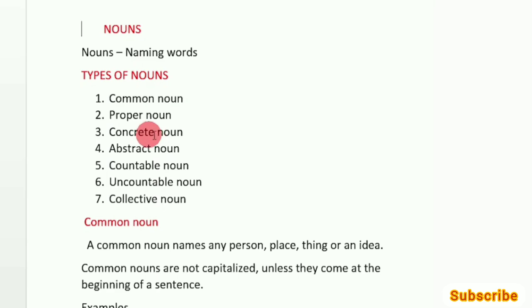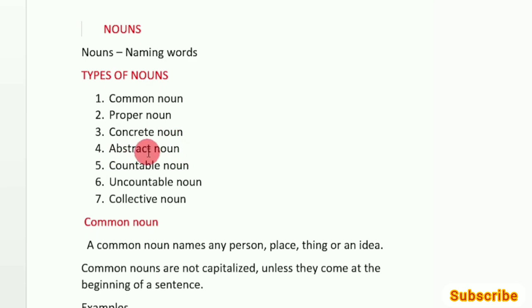Now, what is it in your hand? You are having a mobile phone right now in your hand, right? So you can touch your mobile phone. In a similar manner, you can touch your laptop, you can touch your TV. So what are all the things that you can touch, that you can see? They all belong to the category of concrete nouns.